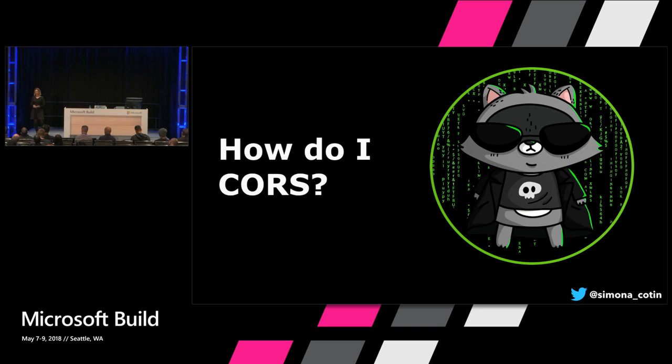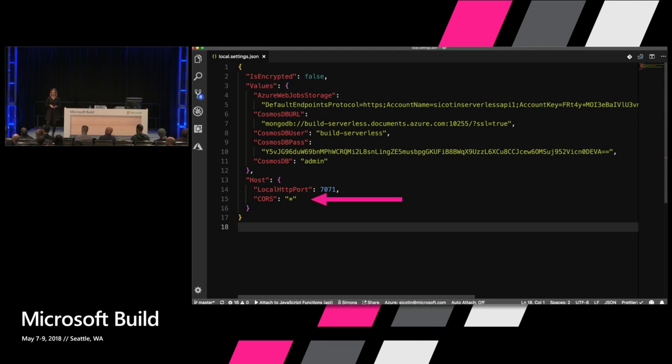This is another thing that I've struggled with. How do I do CORS? Because we're using an Angular application that's going to call serverless endpoints, it's going to call an outside URL. So we want to make sure that we define CORS for this. And the way we do that is go back to our local.settings.json file. And this will allow us to just add CORS, and then we can define rules which are stricter than just everything. This will enable us to run our applications locally. And then in the portal, we have to go to the platform and define the CORS rules.